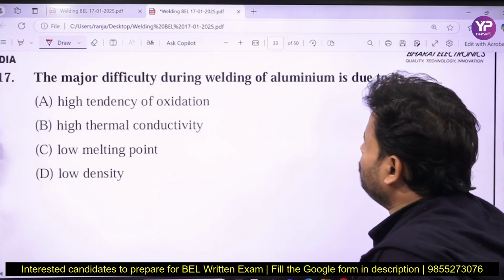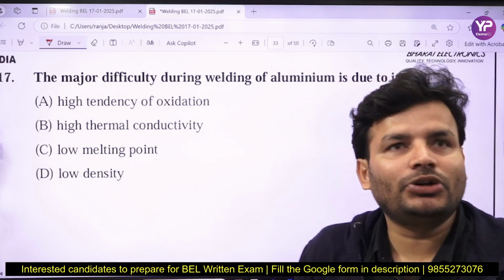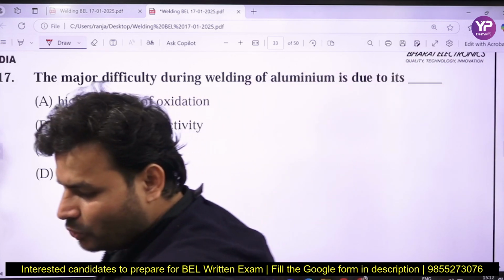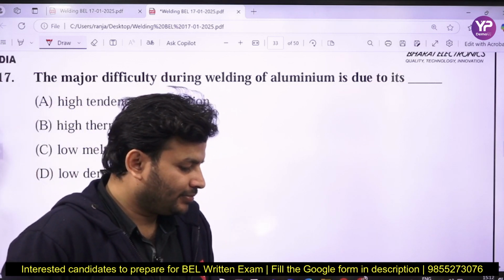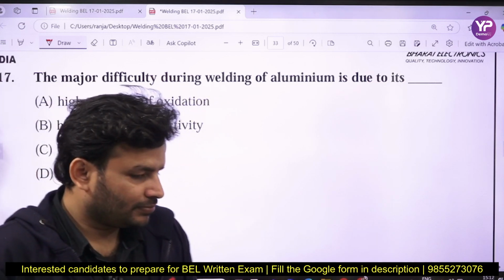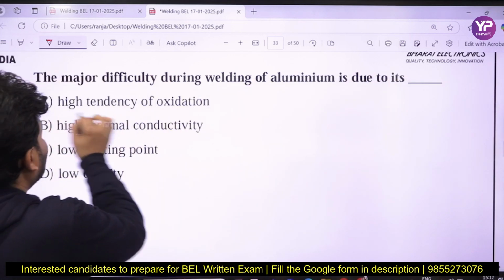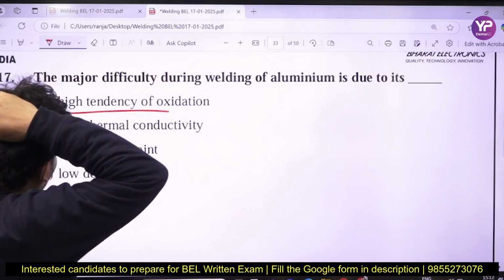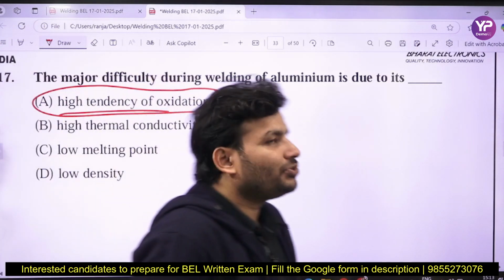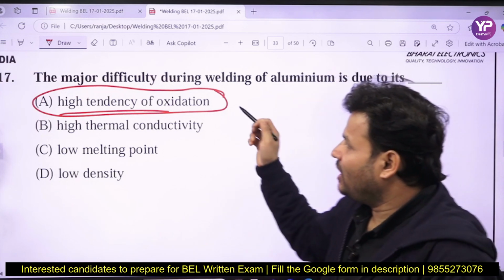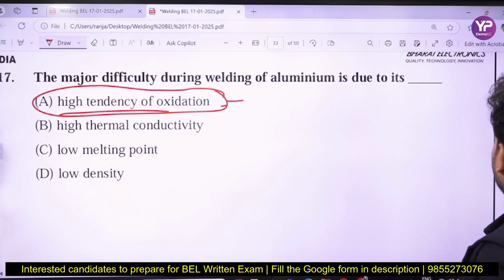The major difficulty during the welding of aluminum is due to, okay, what is the major difficulty when you are going to weld aluminum? What are the major difficulties, my dear friends? Anybody? High tendency of oxidation, high thermal conductivity. There are various issues, out of which one is the high tendency of oxidation. That is one of the major difficulties associated with it.